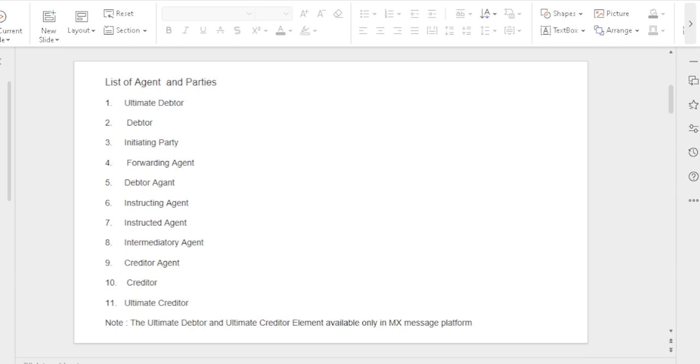Below, this list of 11 parties and agents should appear for the ISO 20022 MX message. In these 11 agents and parties, the ultimate debtor and ultimate creditor elements are not available for the MT message, because the ultimate debtor and ultimate creditor terminology and functionality are available only for the MX message.